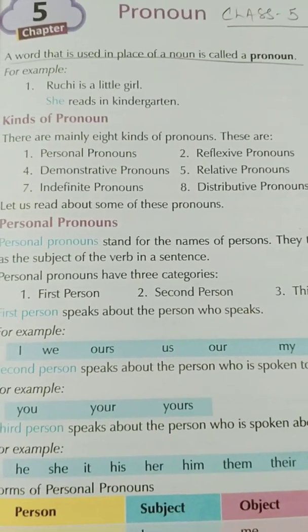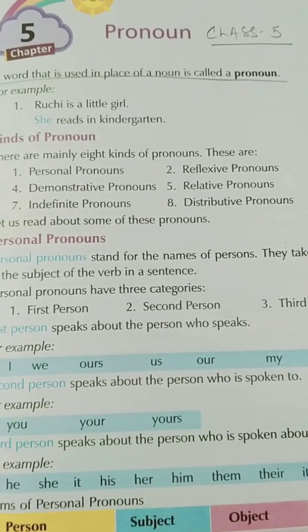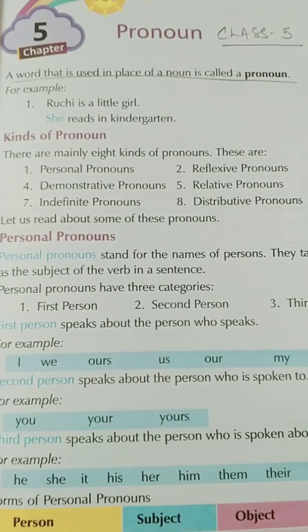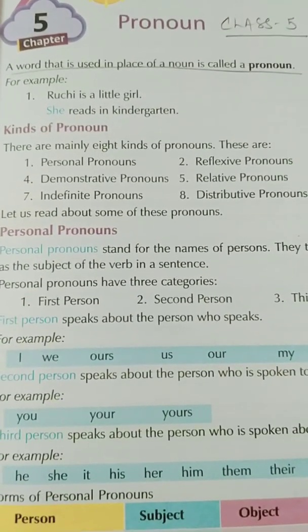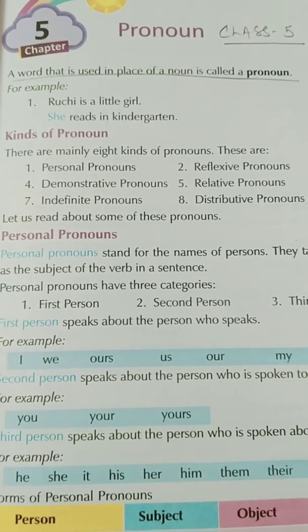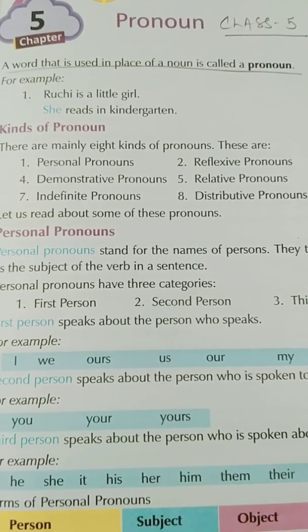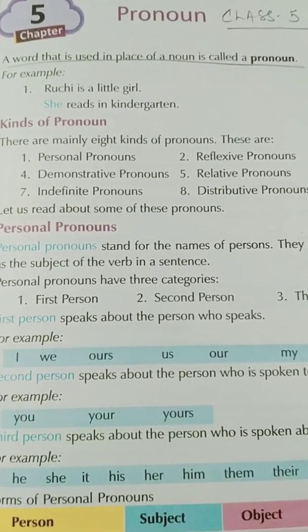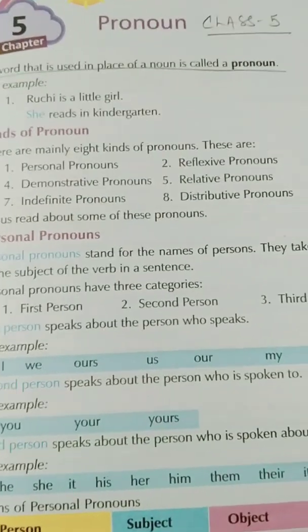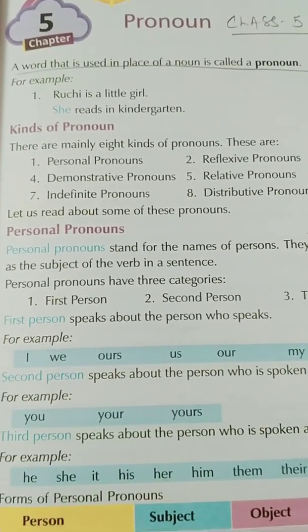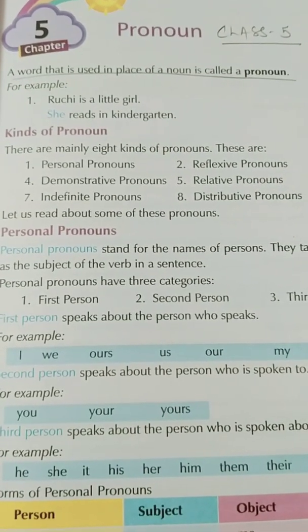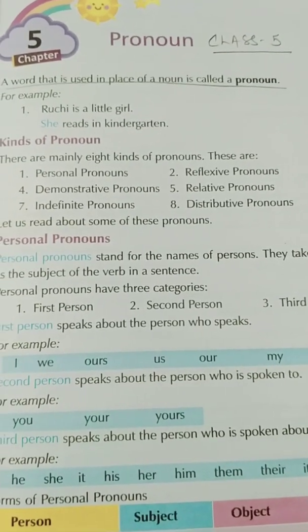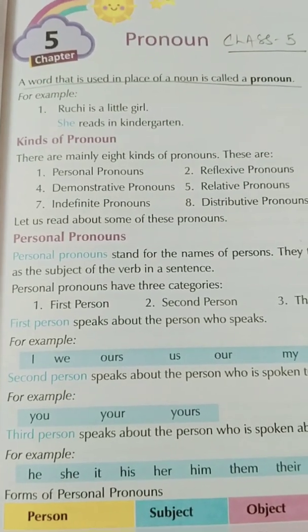Okay, now students, we will be reading the new chapter 5, that is pronoun. What is a pronoun? A word that is used in place of a noun is called a pronoun. For example, Ruchi is a little girl. She reads in kindergarten. The types of pronouns are personal pronouns, reflexive pronouns, demonstrative pronouns, relative pronouns, indefinite pronouns and distributive pronouns. Let us read about some of these pronouns.